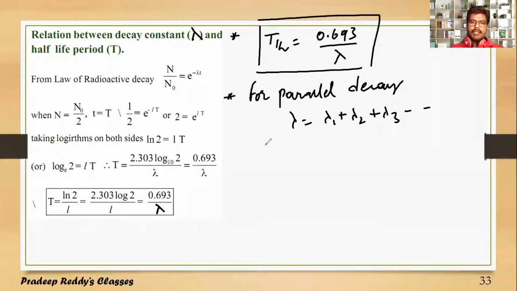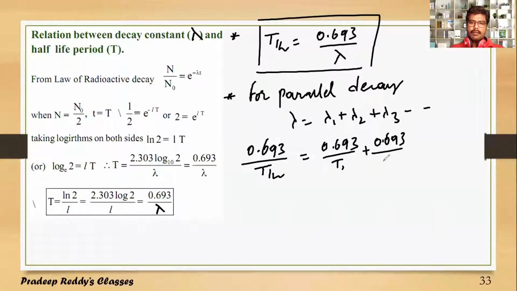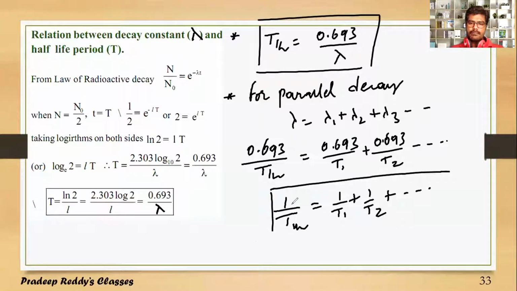So this can be written as 0.693 divided by T half, which is equal to 0.693 divided by T1 plus 0.693 divided by T2, and so on. Therefore, I can write 1 by capital T half is equal to 1 by T1 plus 1 by T2 plus so on. This is for parallel decay.